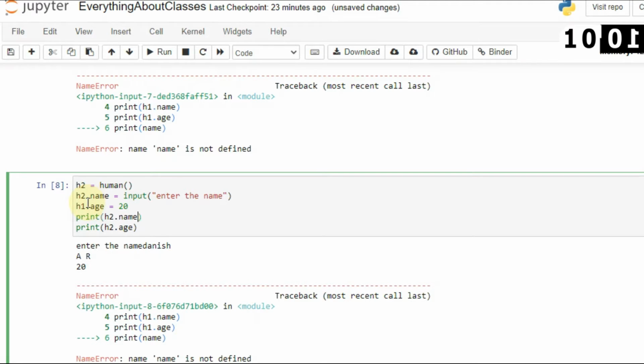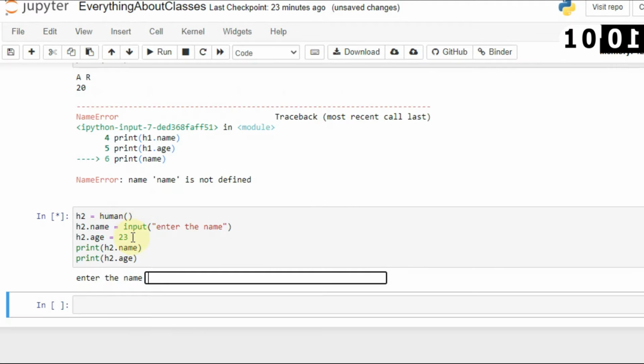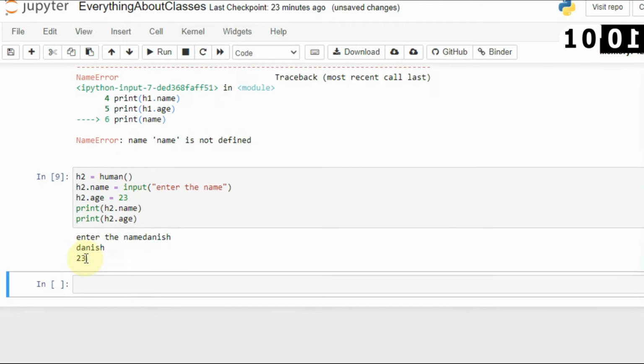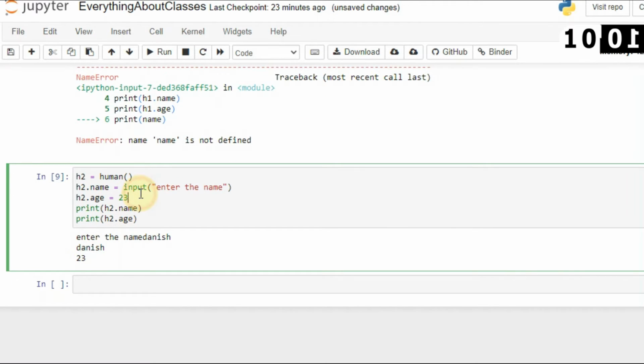So here I will take h2, and I am not providing age, or if you want to provide age, you can also create h2.age. Let's give age 23. Now let's run this, and it will ask me the name, and I will give the name Danish, and here you can see Danish and 23. So here I have passed values from the input, but every time you enter input, you have to create variables like this. Here you can see h2.name, h2.age. Maybe sometimes you will misspell something, so it will be very hard every time.